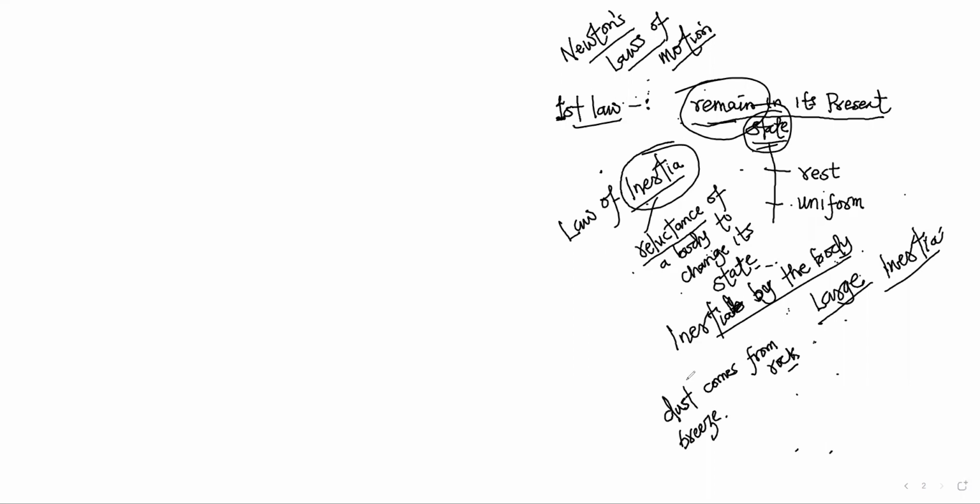That means the state of a dust can be changed by an ordinary breeze. Why? Dust has very low mass. Its mass is very small.